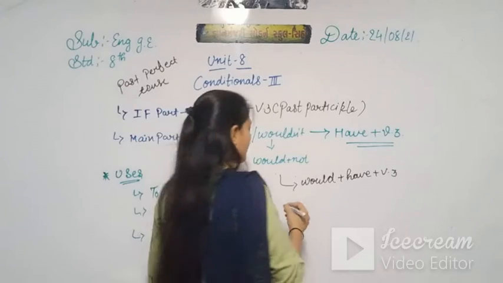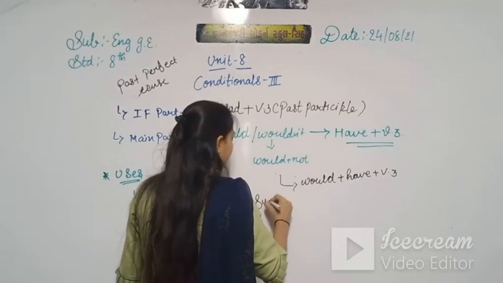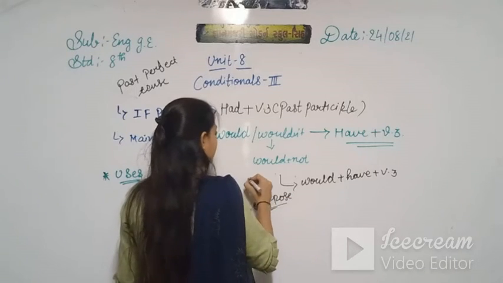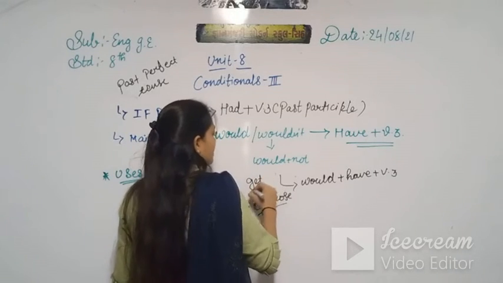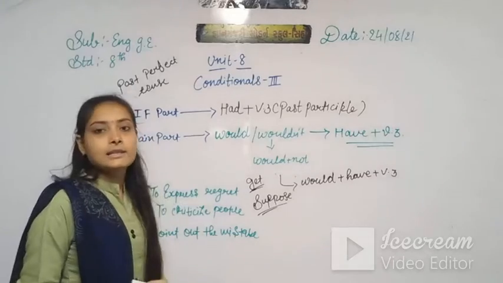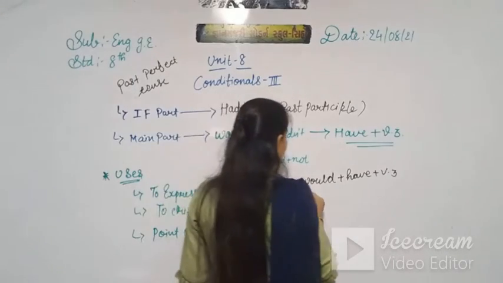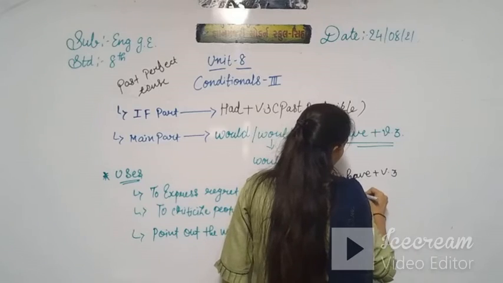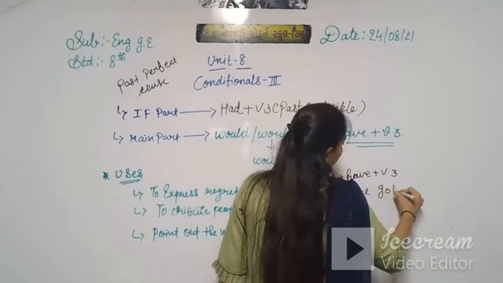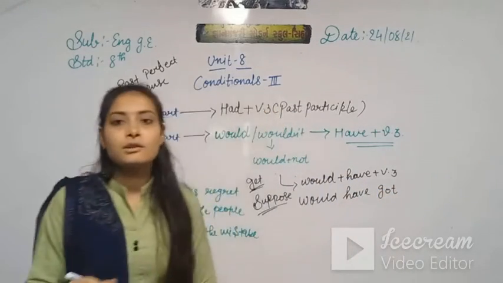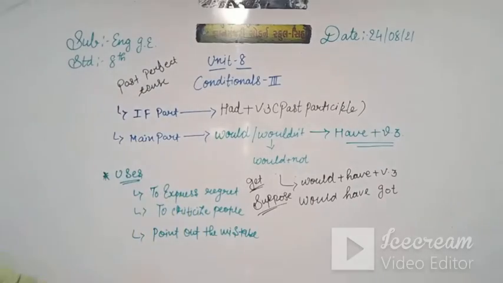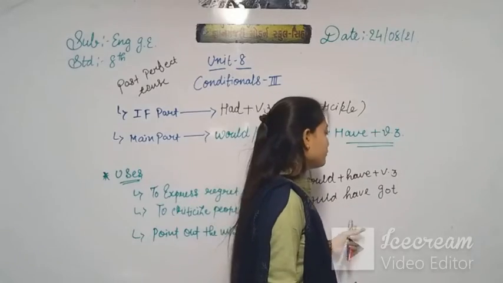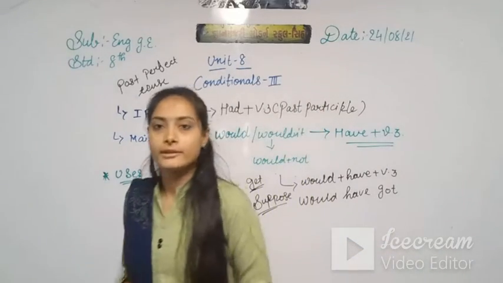Suppose I give one example. Suppose the verb is get. Get is a verb. So here what do we write? Would have got. Right? Here the verb is get, so we use would have got. Clear?